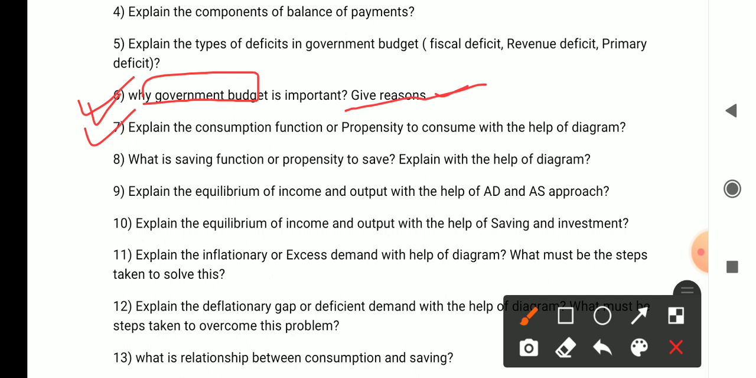Question 7, this is very important. I have covered a full video on this question, which is very important for 6 marks.